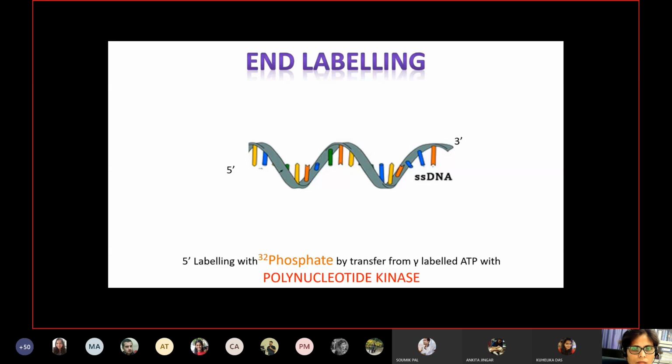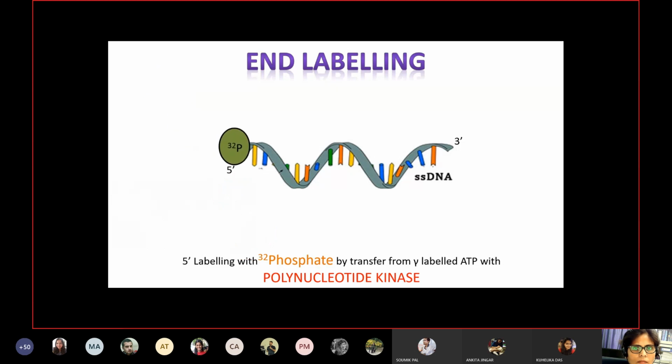Thus, all the single-stranded DNA will have the radioactive isotope 32P on them at the 5' end. For this, we will take a phosphate group from an ATP molecule. As we know, an ATP molecule has 3 phosphates, alpha, beta and gamma. For our conversion, we use the enzyme polynucleotide kinase, which will remove the gamma phosphate and transfer it to the 5' OH site.